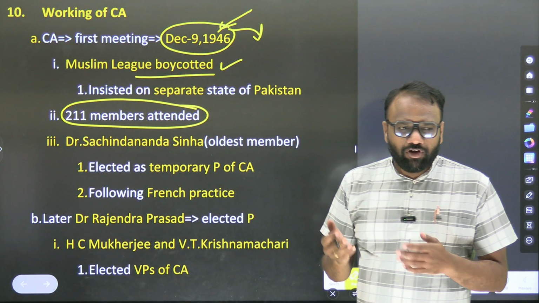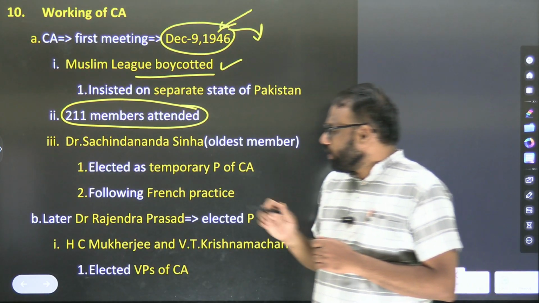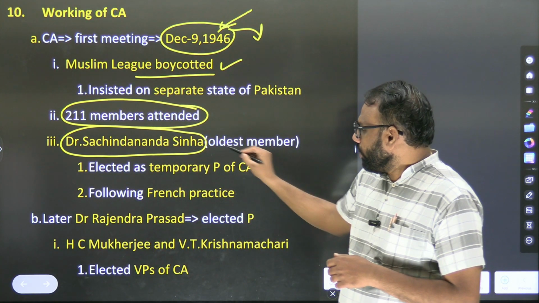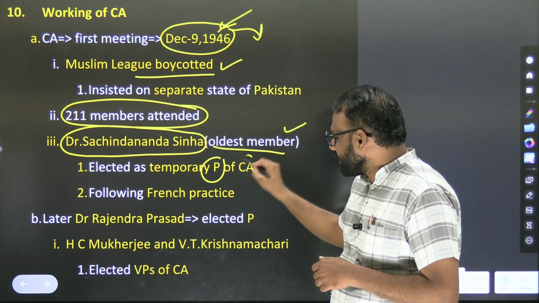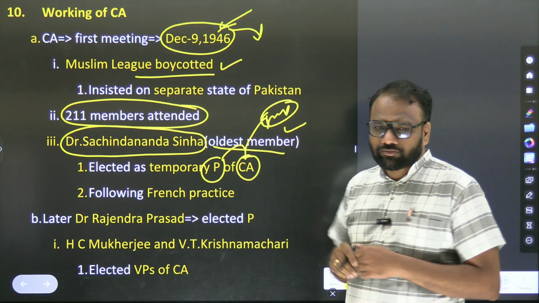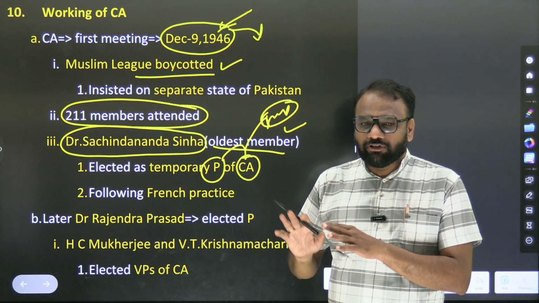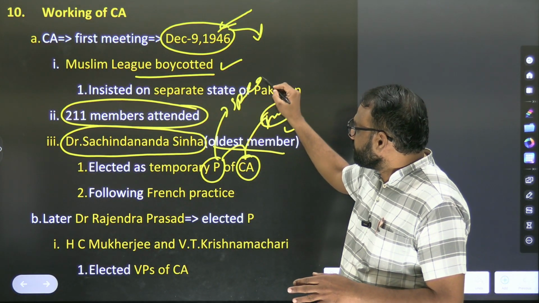211 members attended. So 208 of Congress and a few other independents. Dr. Sachidanand Sinha, the oldest member, was elected as temporary president of the Constituent Assembly. So this is important. Here, temporary president cannot be compared with the present day president. Here president means he is equivalent to the present day speaker.